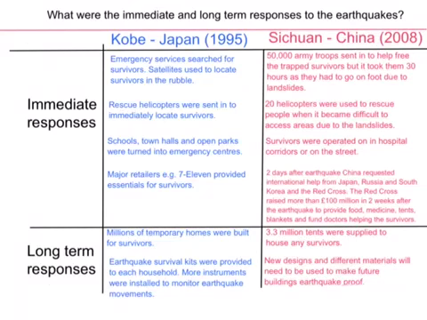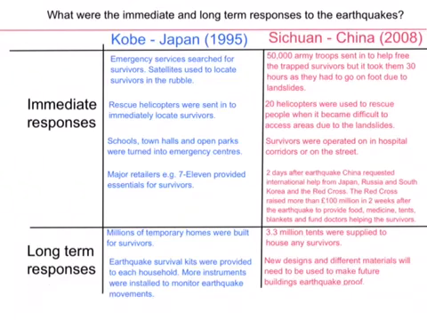But it took them 30 hours to get to the survivors, as the landslides that had happened meant that they couldn't access the areas by vehicles, they had to go on foot. In the Kobe earthquake and the Sichuan earthquake, helicopters were both used. In Kobe, there were more specialist rescue helicopters, and they were immediately able to locate survivors, whereas in the Sichuan earthquake, there were 20 helicopters used, but they weren't specialists and they weren't fully prepared for the task ahead of them, and they only did this when it became difficult to access the areas due to landslides, so it wasn't an immediate reaction.